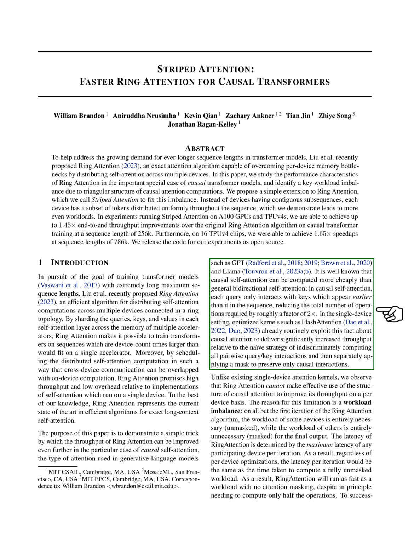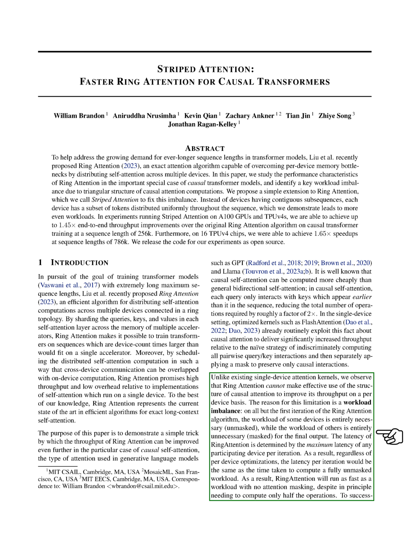Causal self-attention is known to be more cost-effective than general bidirectional self-attention because each query only interacts with keys that appear earlier in the sequence. This reduces the total number of operations required by roughly half. In a single device setting, optimized kernels like flash attention already take advantage of this characteristic of causal attention to significantly increase throughput.